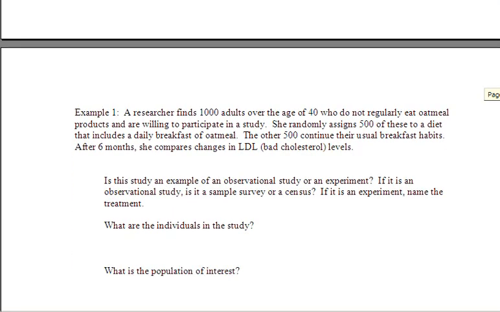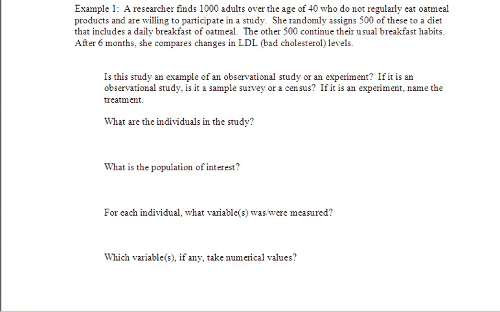Let's take a look at classifying a few examples. Example 1. A researcher finds 1,000 adults over the age of 40 who do not regularly eat oatmeal products and are willing to participate in a study. She randomly assigns 500 of these to a diet that includes a daily breakfast of oatmeal. The other 500 continue their usual breakfast habits. After 6 months, she compares changes in LDL, bad cholesterol levels. Is this study an example of an observational study or an experiment?